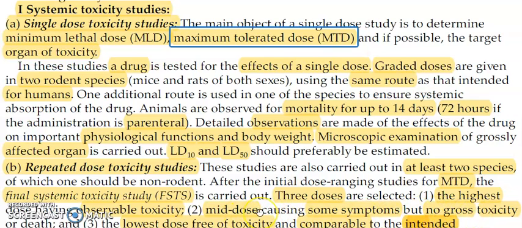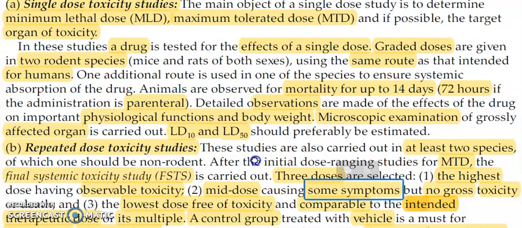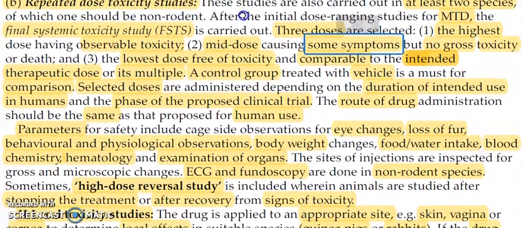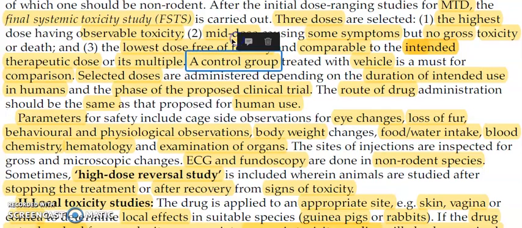Whereas the lowest dose is actually free of toxicity. You cannot see any toxic reactions with the lowest dose. This dose is comparable to the intended dose for humans, that is the safe dose. So the safe dose given to humans can be given as the lowest dose, right?